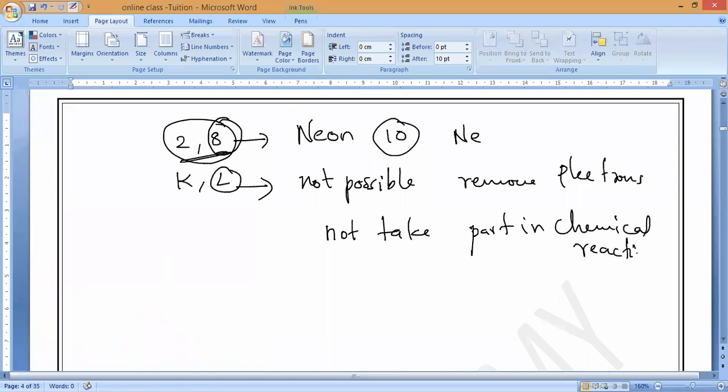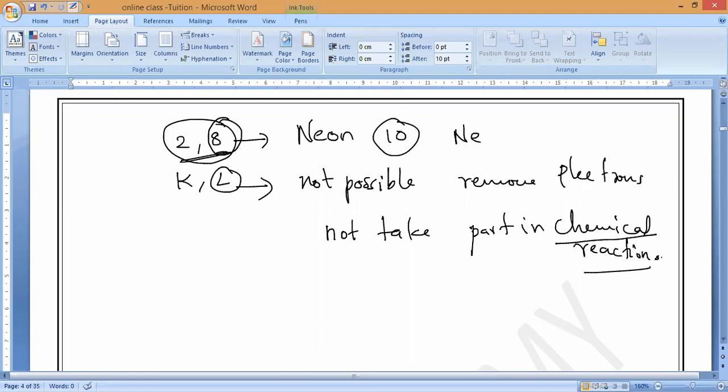That is why it is not at all possible to remove electrons from the outermost shell of noble gases. Why? They will never take part in any chemical reaction. Understand, guys? You should remember that. So the outermost electrons of a noble gas atom cannot take part in any chemical reactions.